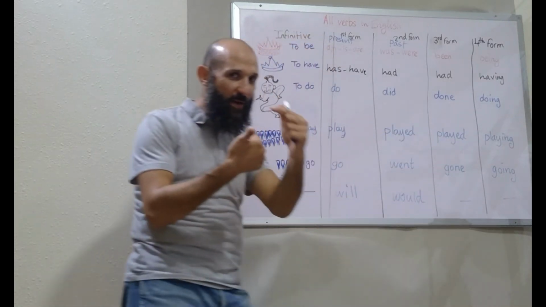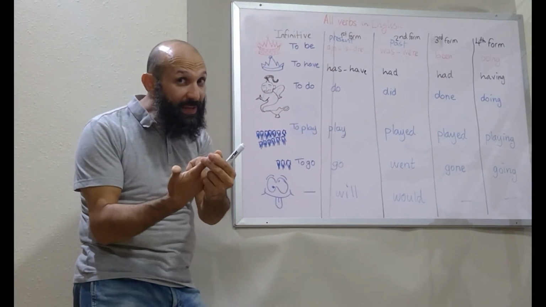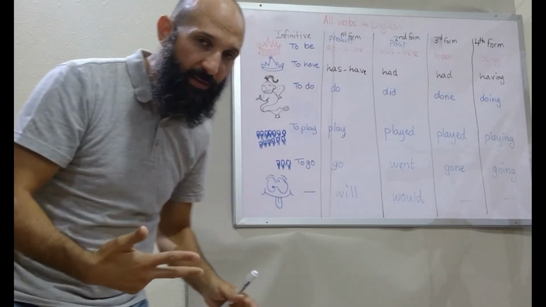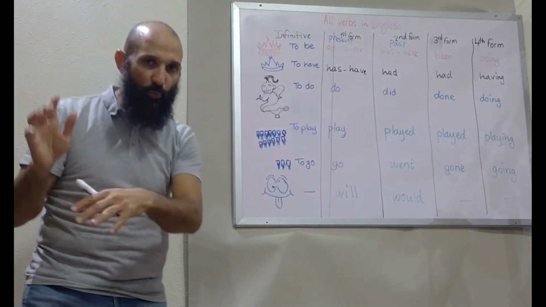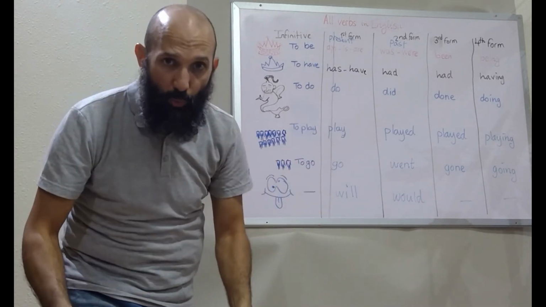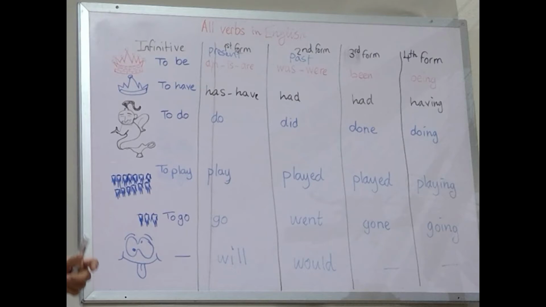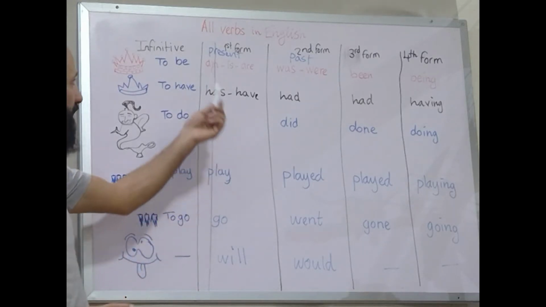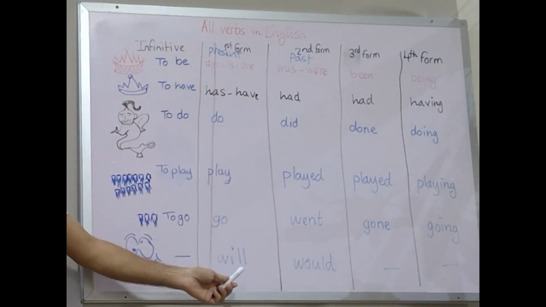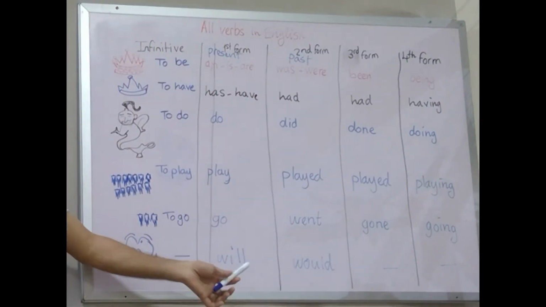Right, so we have will and verb to be, and then ing word. So the verb here is how many words? 3. In English, the verb can be 1 word, 2 words, 3 words, 4 words, right? So don't get confused. The verb can be more than 1 word. So I said after will, what do we take? Verb to be, right? Verb to be here or here? No. It has to be what? Infinitive without to.